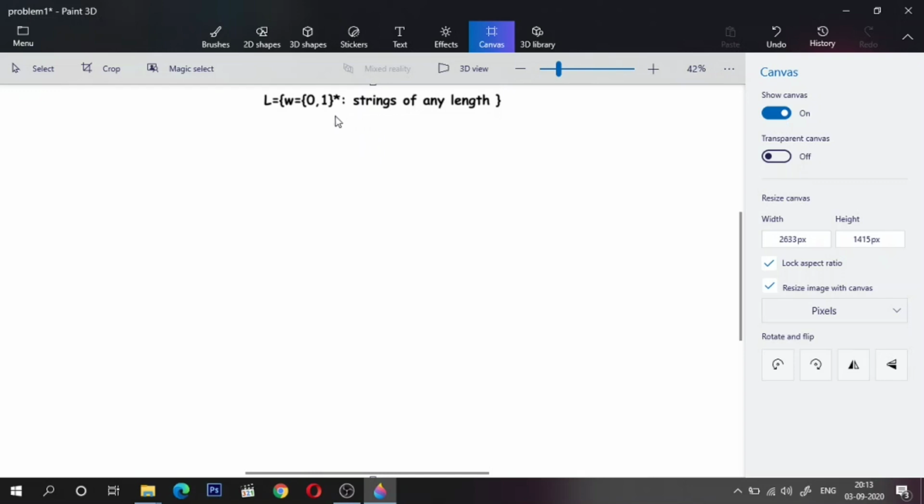So here the language L is made up of a string W from the alphabet set 0 and 1, and the definition of the language says strings of any length. So the language should be able to accept strings of any length. This is a very simple problem. You cannot get a problem simpler than this. So let us see how to solve this problem.